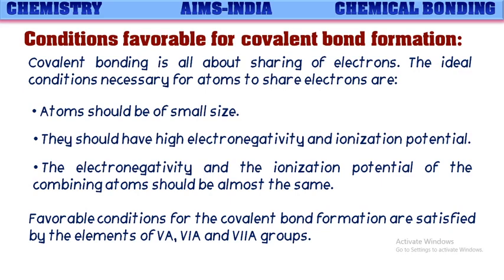Now let us see the favorable conditions. The favorable conditions for covalent bond formation are mostly satisfied by the elements of the p-block, that is, the 5th A group, 6th A group and 7th A group elements, and hence most covalent bonds are formed by these elements only.